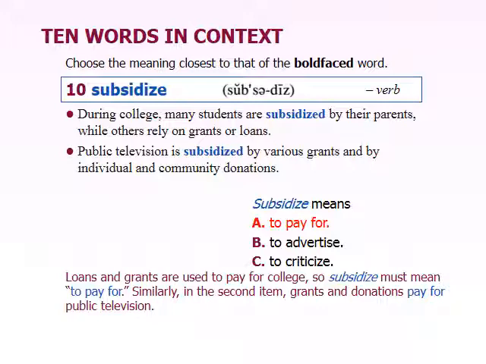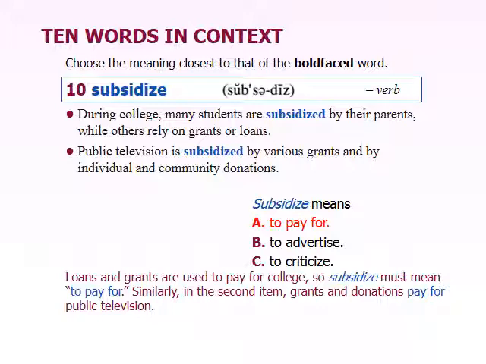On page 17, subsidize is number 7. It means to support financially, to provide a grant or a contribution. So when we use the word subsidize, really we're talking about someone giving money for some specific purpose, for some specific goal. In the first one, the students are subsidized by their parents, and specifically what the parents are paying for is college.